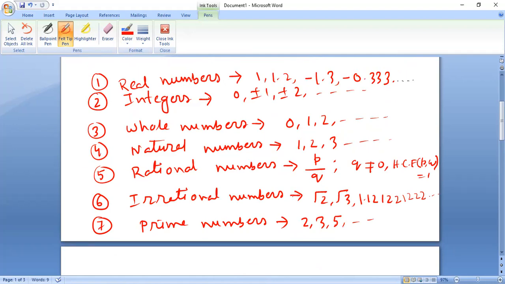For example, 3 has only two divisors, 1 and 3. So these numbers are called prime numbers. 6 is not a prime number. Why? Because 6 has factors 1, 2, 3, and 6. So more than 2 factors; except 1 and 6, we have 2 and 3 also as factors of 6. Therefore, it is not a prime number. Clear?